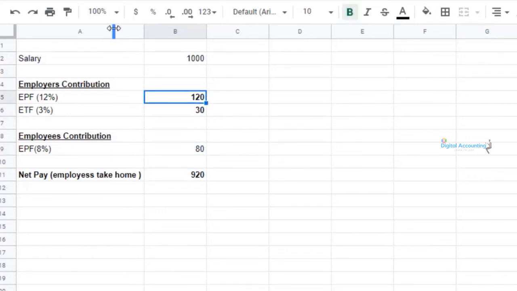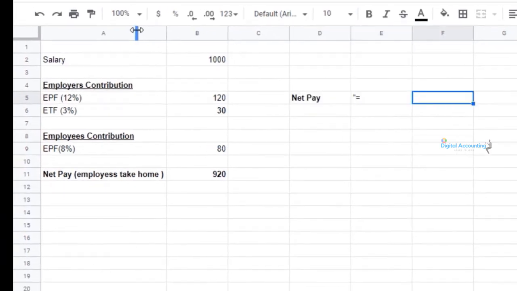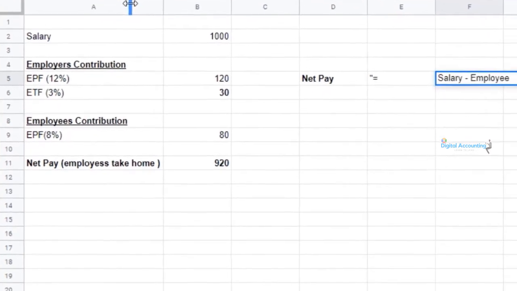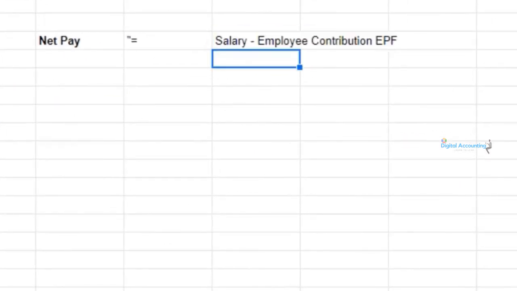So what about this 120 and 30? This is based on the salary, but they can't deduct it from the salary. They need to send 230 rupees to the Central Bank. So net pay means from the salary we need to take away the employee contribution to EPF. The net pay will be equal to salary take away employee contribution.